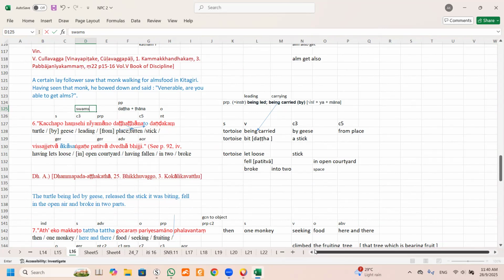But because this turtle likes to talk, cakap banyak, the moment he opens the mouth, that means he lets go of the stick. He will fall down to the ground and break into pieces. So that means this is the story. This is a Jataka story. But here it did not mention that. So in this case, the geese refers to the swarm.